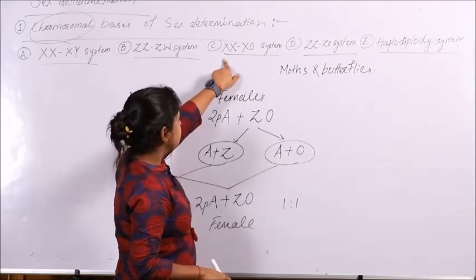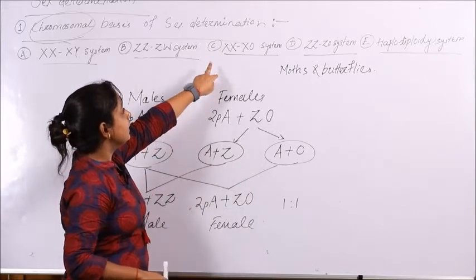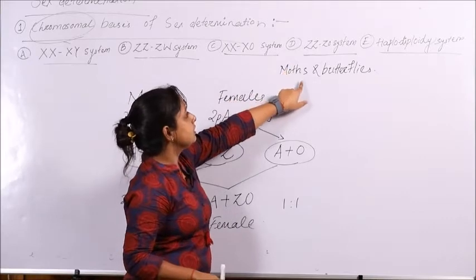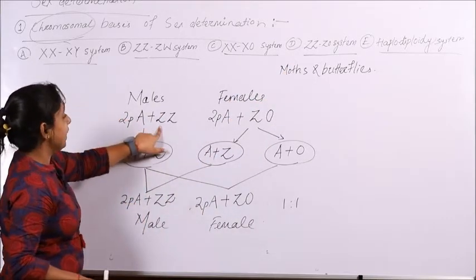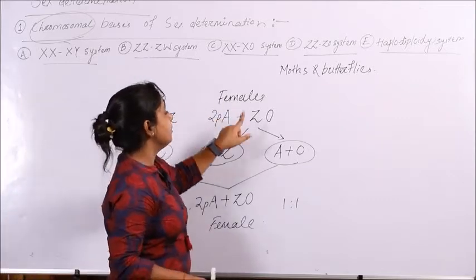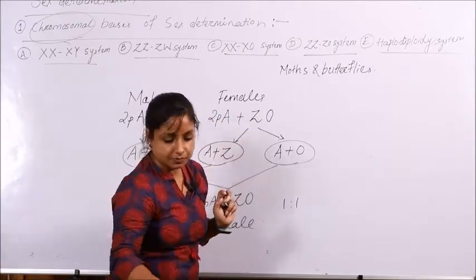How does it differ from XX and XO system? Unlike XX and XO system, the ZZ and ZO system contains, in case of males, a pair of sex chromosome, and in case of female a single sex chromosome.